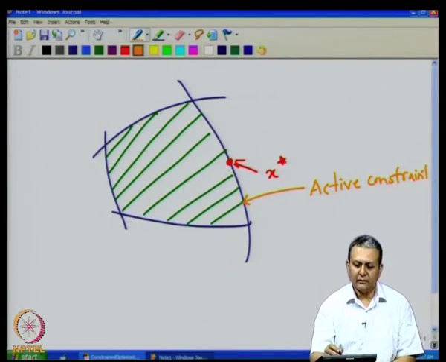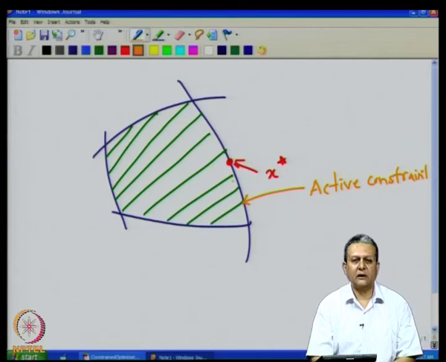That means that the other constraints, this constraint and this constraint, follow h_j(x star) less than 0, while this constraint follows h_j(x star) equal to 0, or it is satisfied with equality. Now, suppose we perturb this constraint a bit.